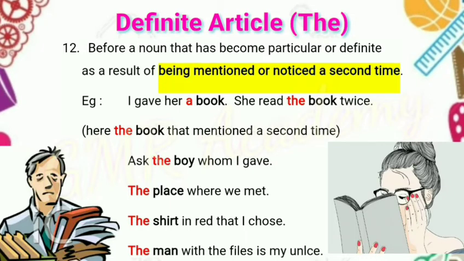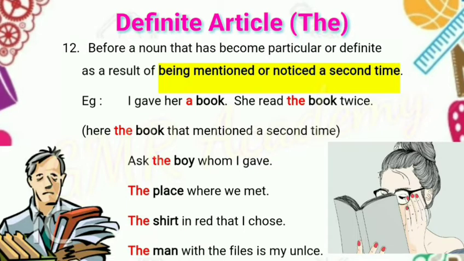In the same way, ask the boy whom I gave. Which boy? The boy. It means I already gave something to a boy. So which boy? The boy to whom I gave. That boy, mentioned a second time, so we should use the definite article the. Next example: the place where we met. Which place? The place. We already met there, it is particularly mentioned, so we should use the definite article the.